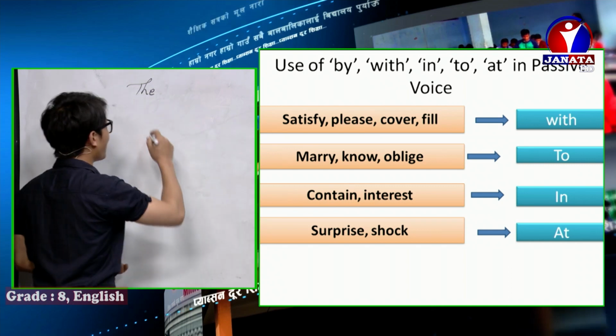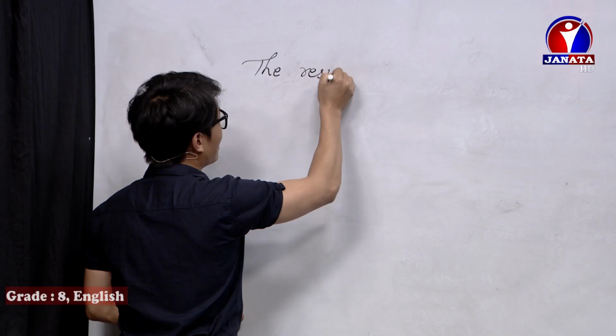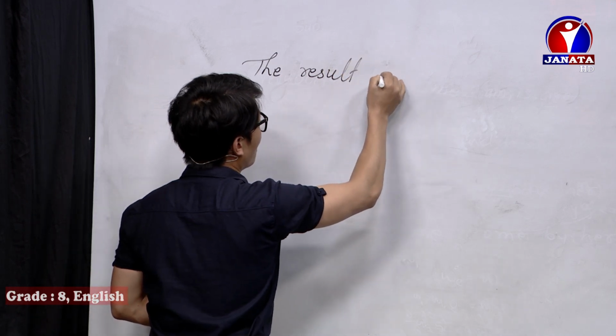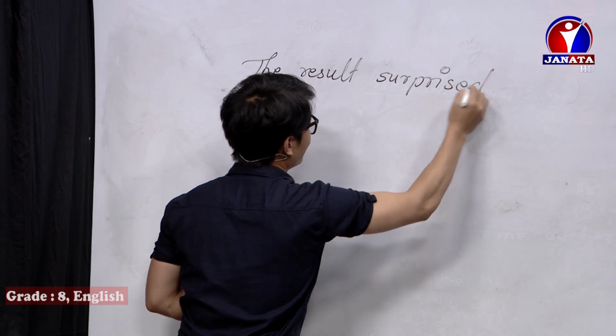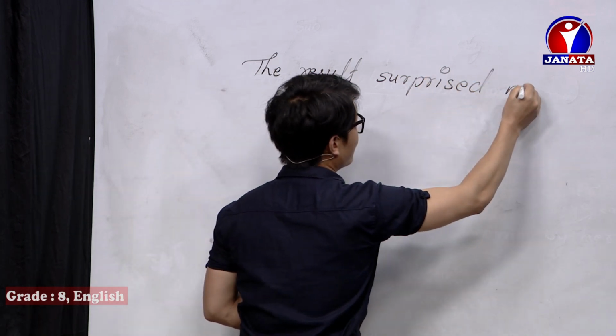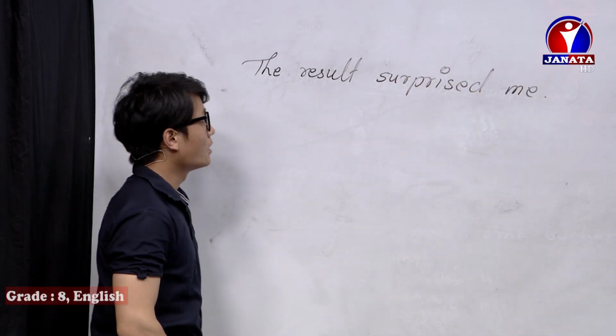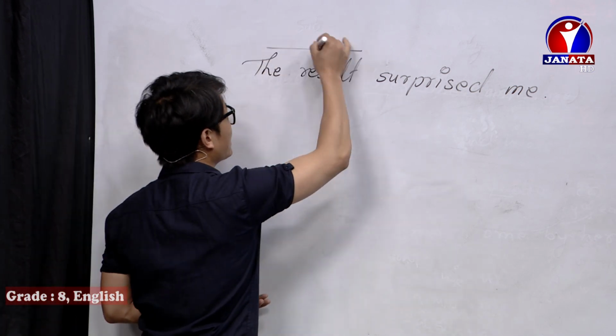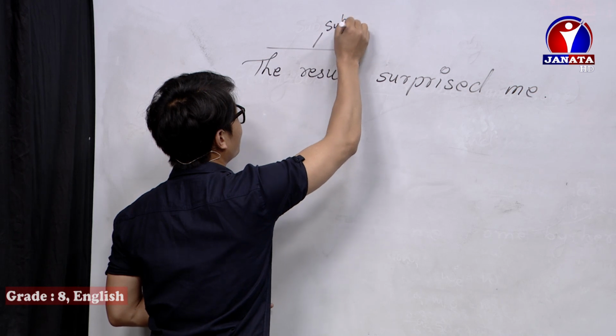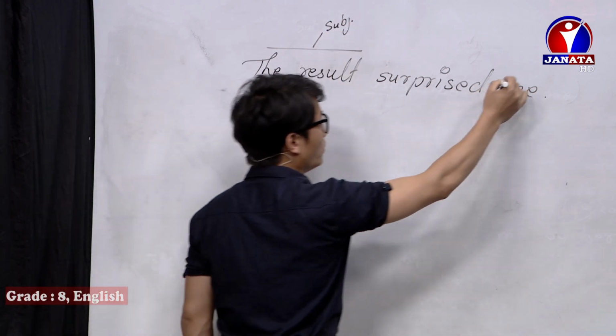Let me give you one example. The result surprised me. What surprised? Obviously the result is the subject. To whom? To me.